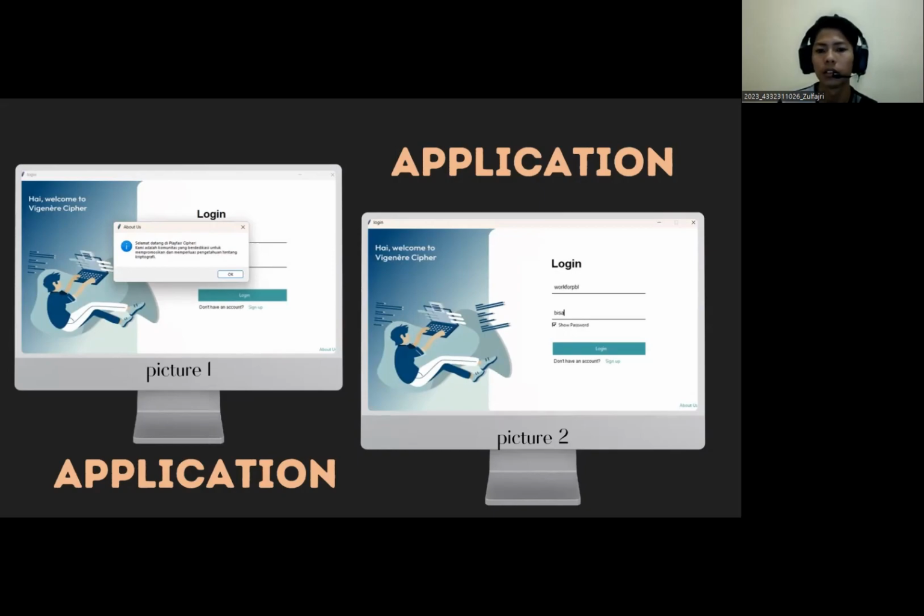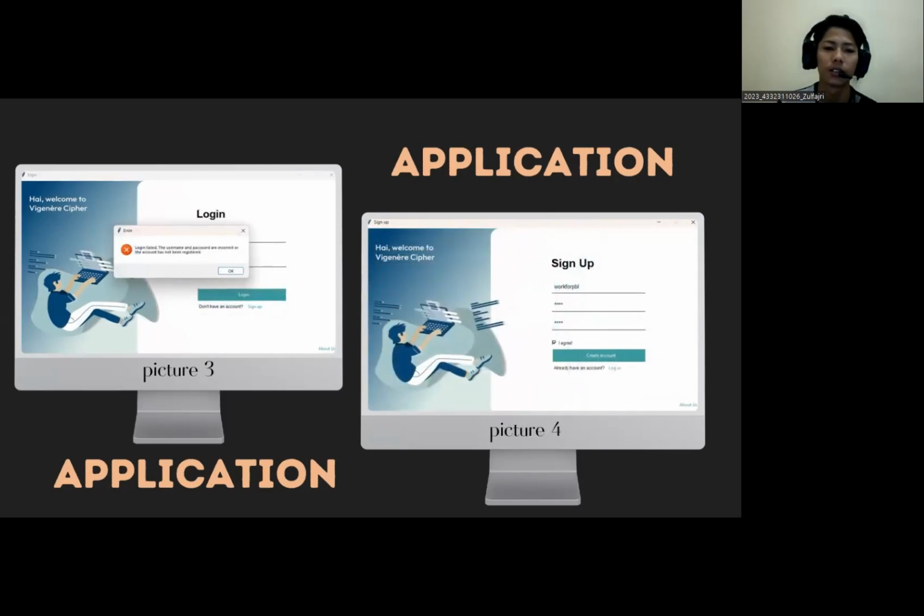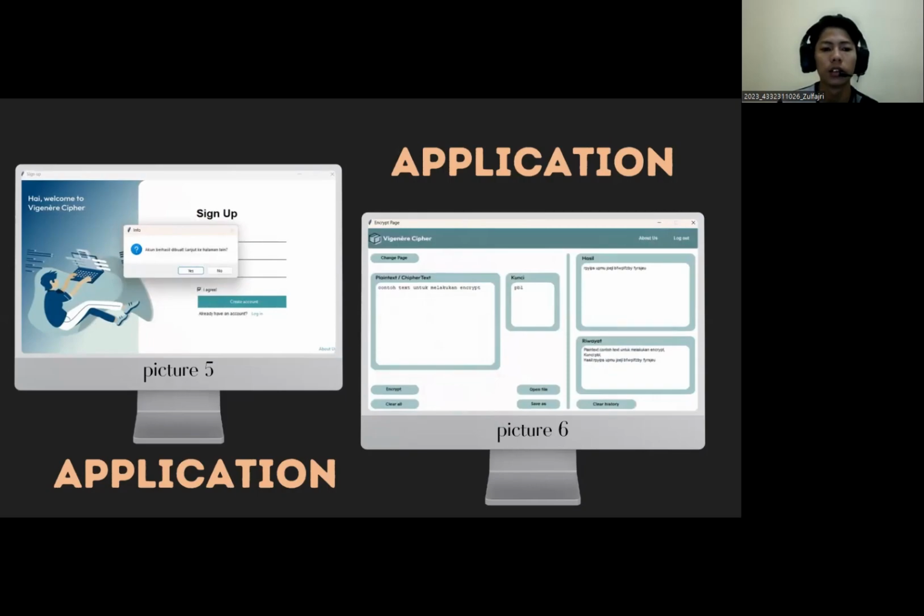If you have filled in the requested data, please tick I agree so you can register your account. Your account will be stored in the MySQL database, and you can see the data also in the SQL file. You don't need to worry because your password will be hashed using SHA-256.